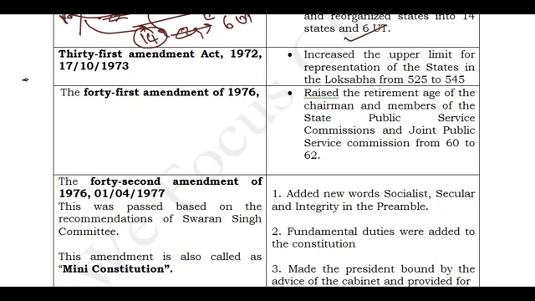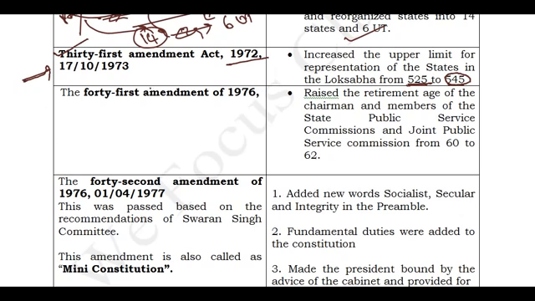And the third one we'll be discussing is the 31st Amendment Act, and it gives the maximum number of seats that can be there in the Lok Sabha. Now you have 545 seats. This was decided by the 31st Amendment Act of 1972. Earlier the number of seats in the Lok Sabha was 525. Now we have 545 seats. This is the 31st Amendment Act in 1972.